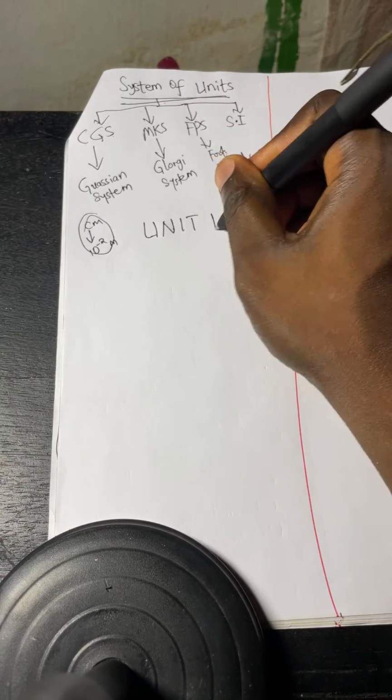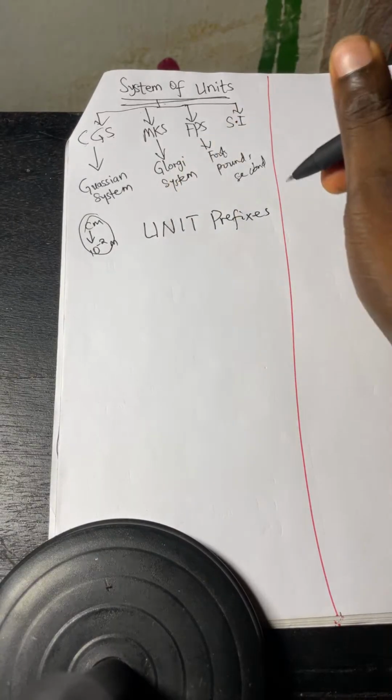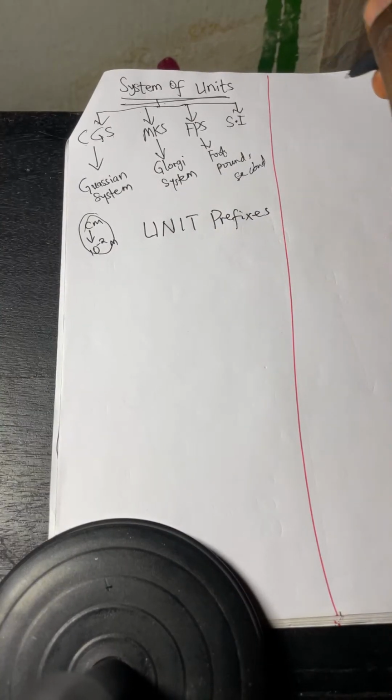So what are we saying? Unit prefixes. In English, there is what we call prefix. There is what we call suffix. Of course, generally we call them affixation. That is the process of adding before or adding after to the root word.